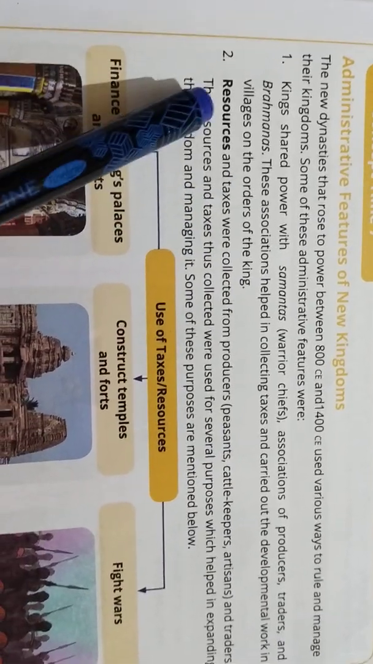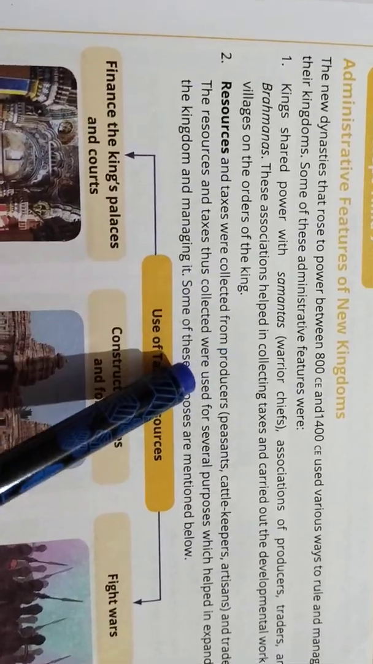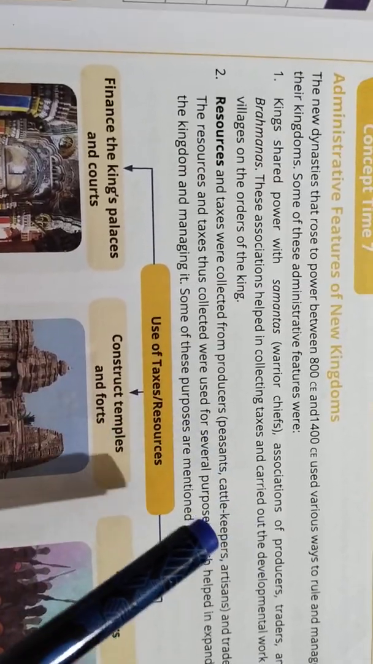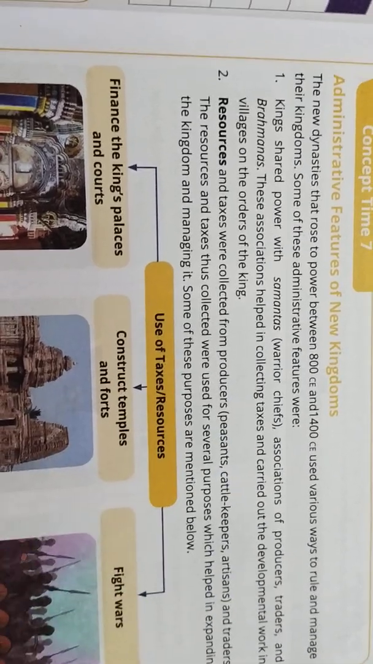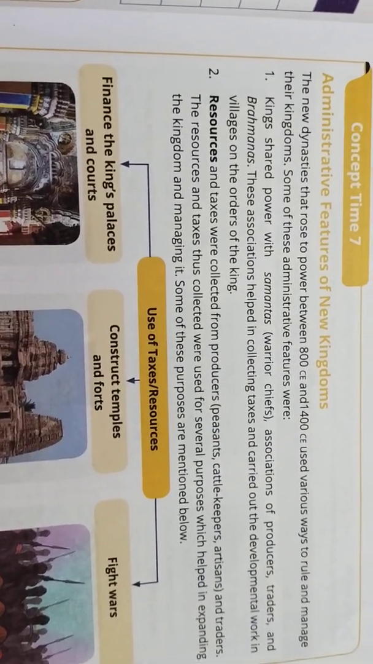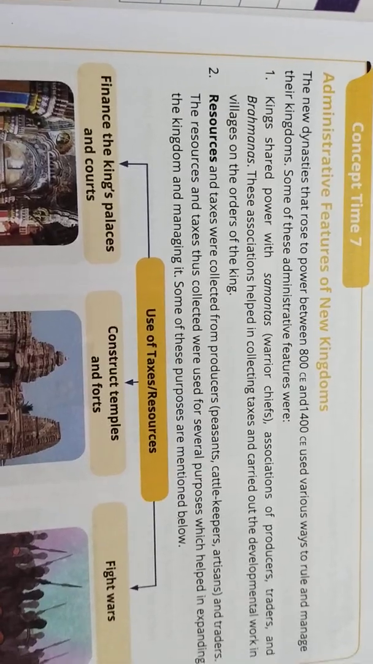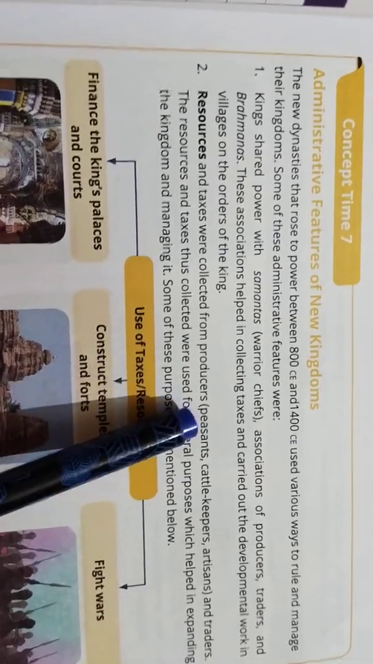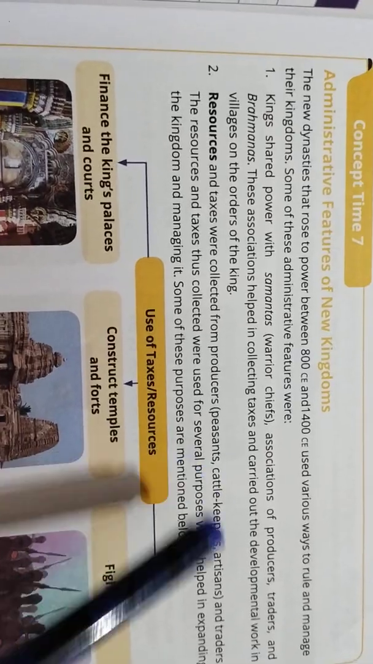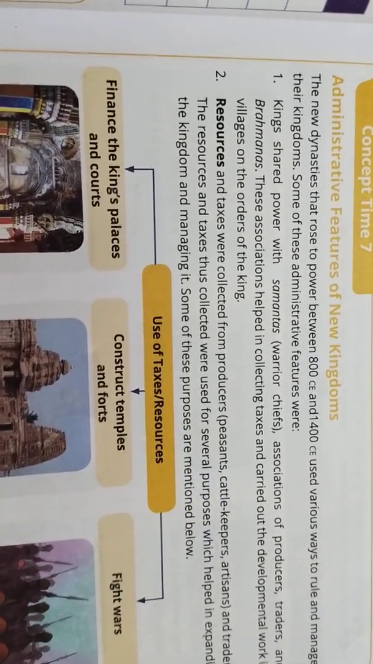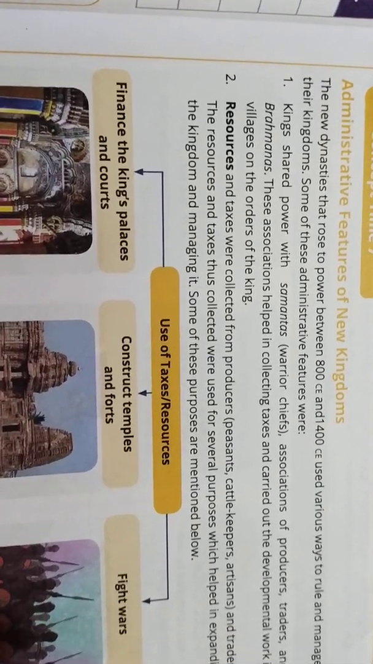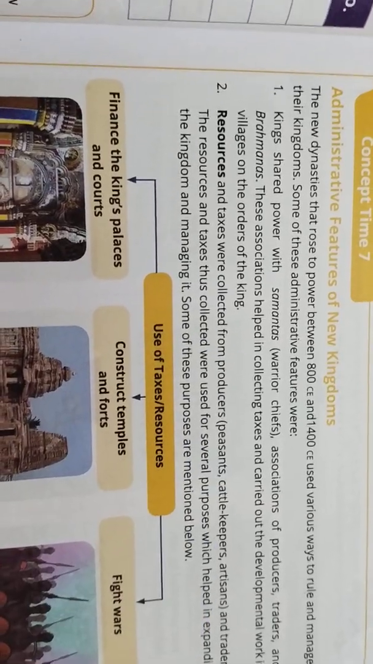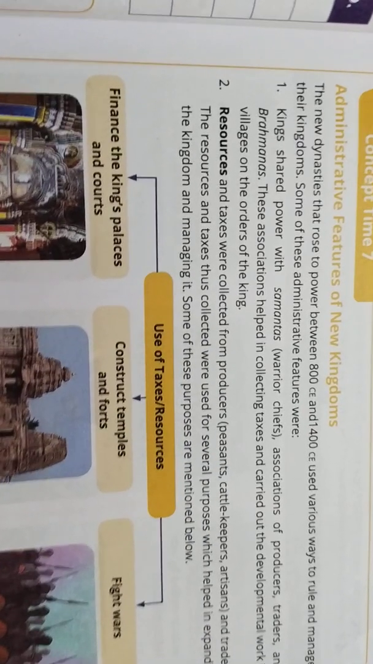Then the resources and taxes were collected from producers, that is, peasants, cattle keepers and artisans, because these three were very rich at that particular time, as this is the starting time. Peasants means agriculture, those who were doing the agriculture. Cattle keepers, you all know, those who grow goats, cows, like that, isn't it? And artisans are artists, isn't it? So these three were very rich at that particular time.